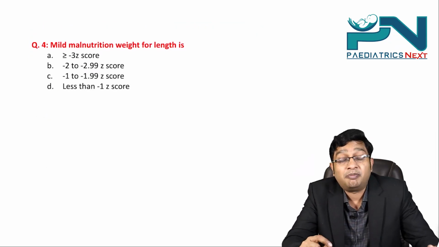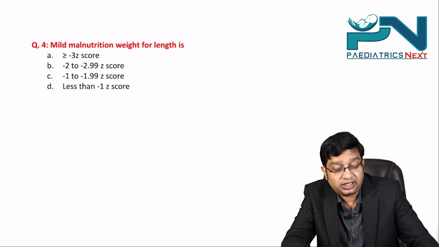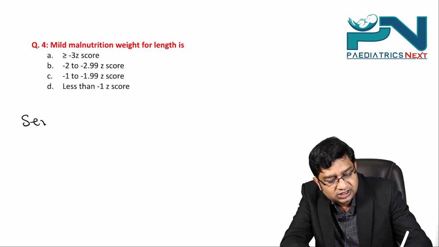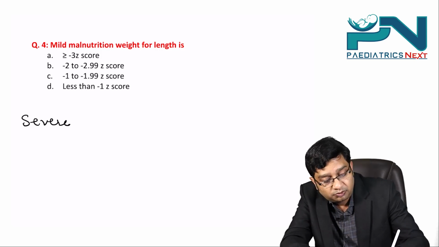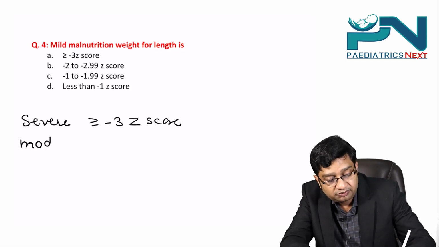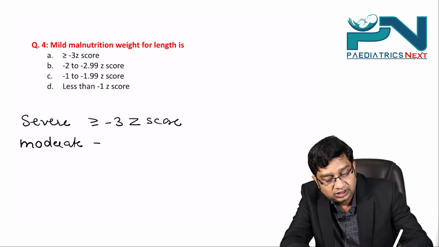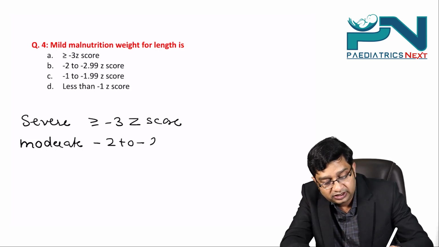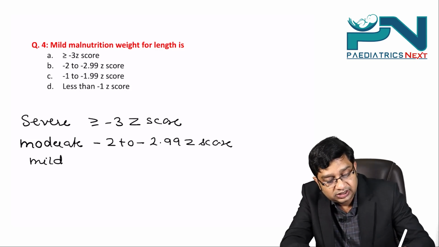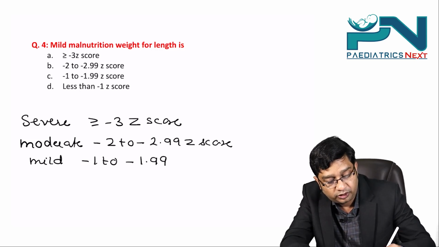Question number 4. Mild malnutrition, weight for length is, right? A simple thing. You very well know that severe is weight for length below -3 Z score. Moderate malnutrition is -2 to -2.99 Z score, and mild malnutrition is Z score -1 to -1.99.